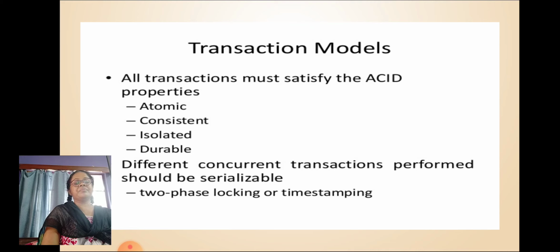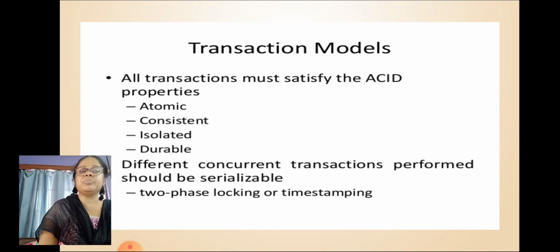For spatial replica, regional durability is enforced, while for temporal replica, global durability is enforced. Different concurrent transactions performed should be serializable.